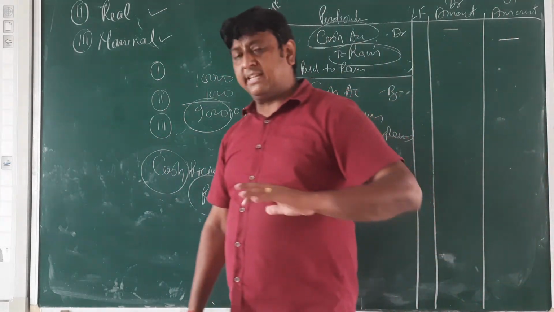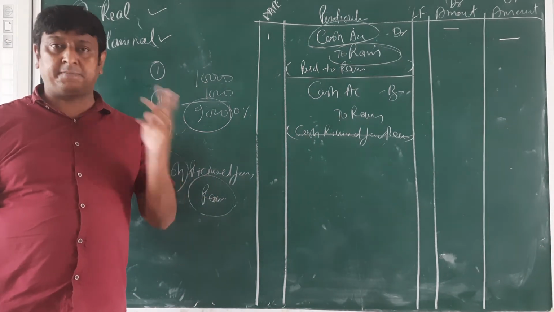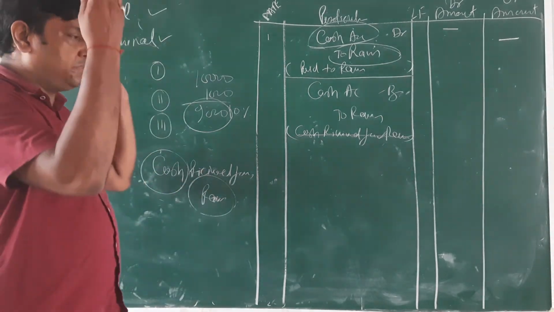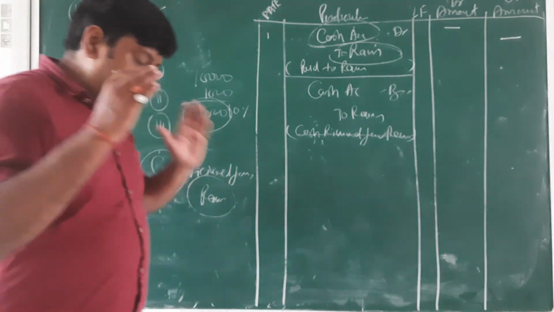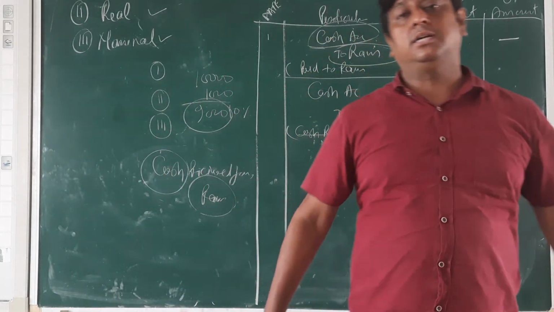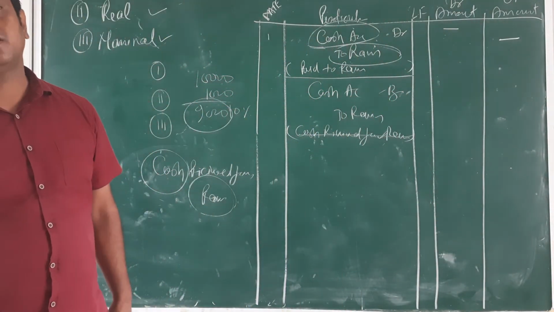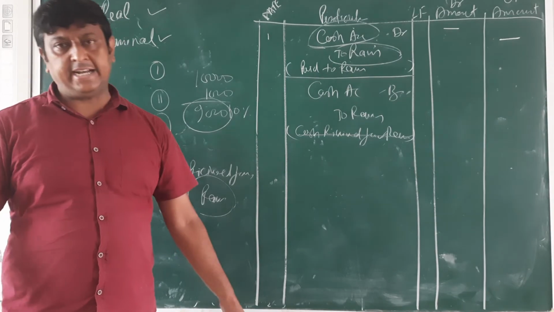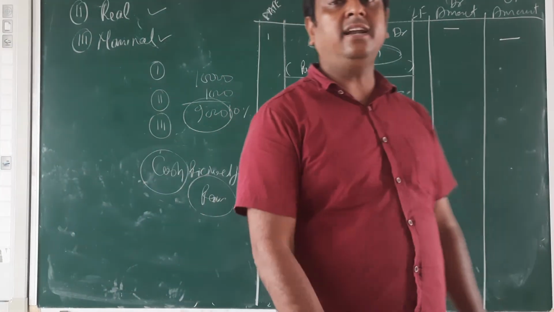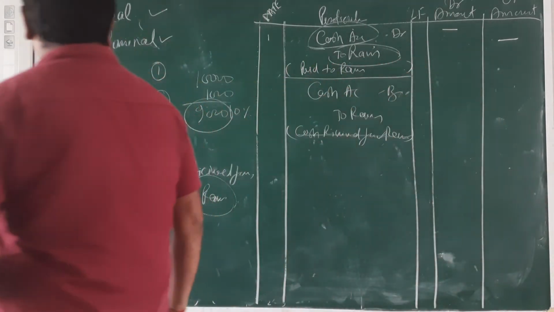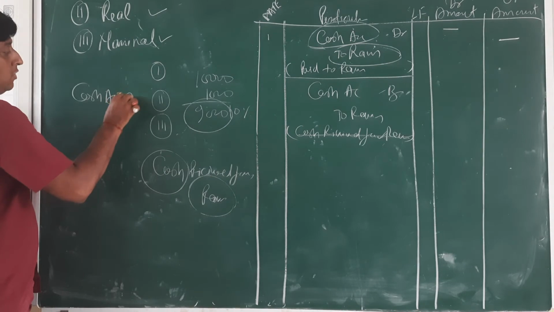Next is the cash discount. Cash discount is given in a special situation, like paying the money before the time or any special case, and this cash discount we show in our entry. Discount is like a nominal account. If you are receiving a discount, that is income, then credit. If you are giving the discount, that is expense, then debit.